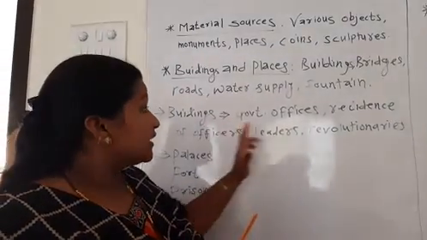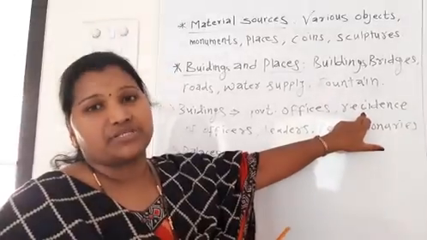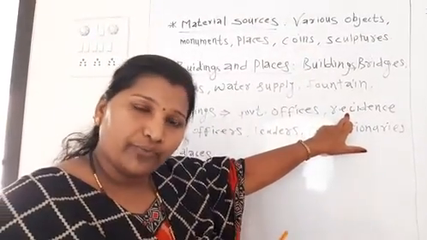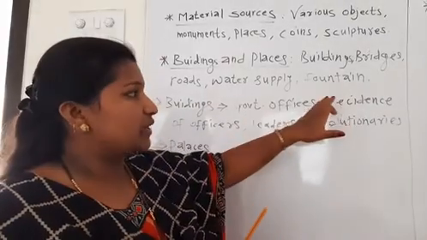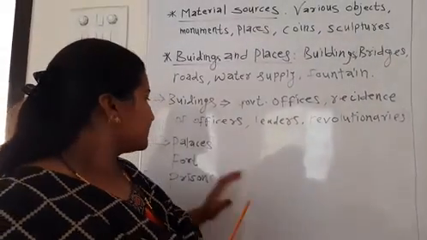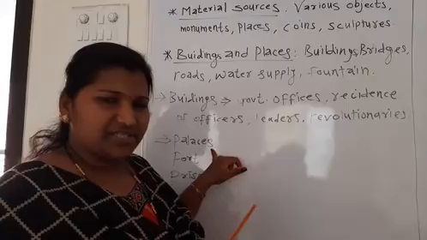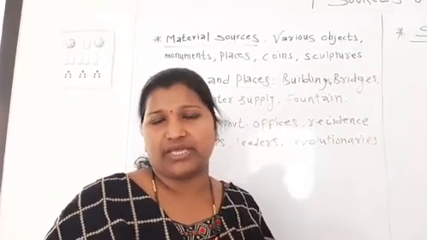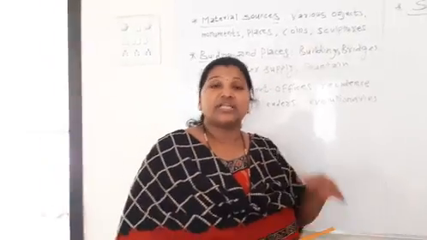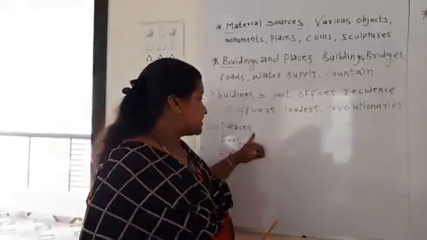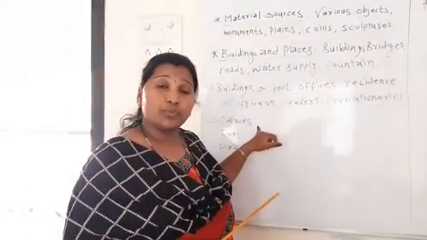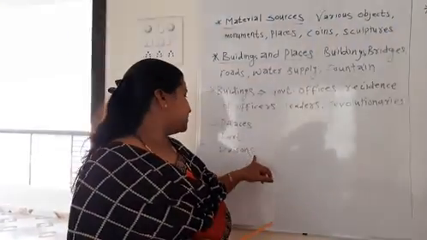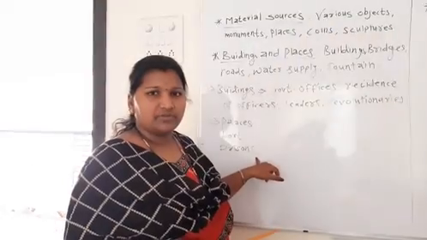So their residences are also very important sources of information. Then the palaces. In history we have seen that there were many kings and kingdoms. The kings used palaces, and palaces also provide us information, as do forts and prisons.